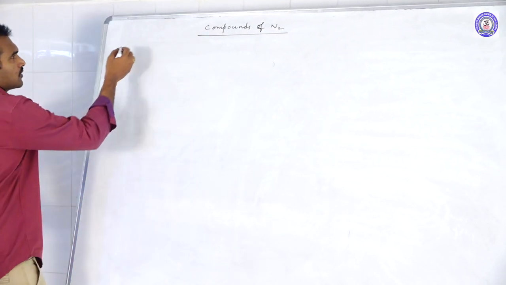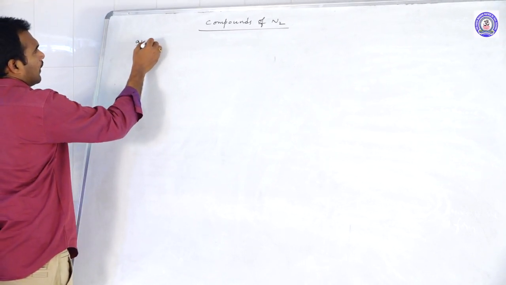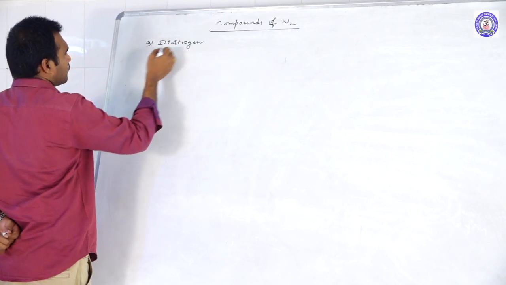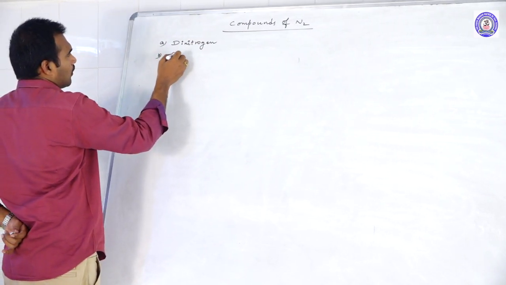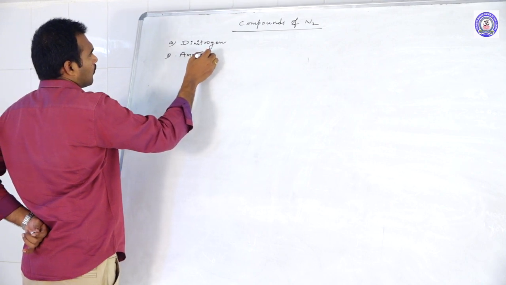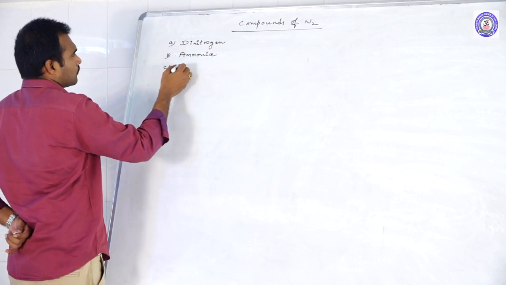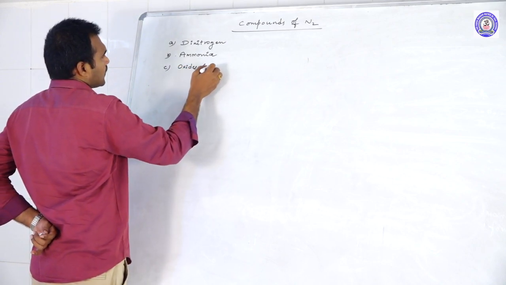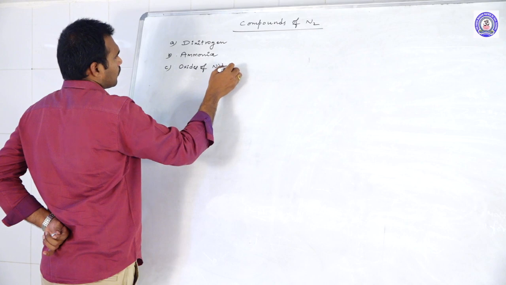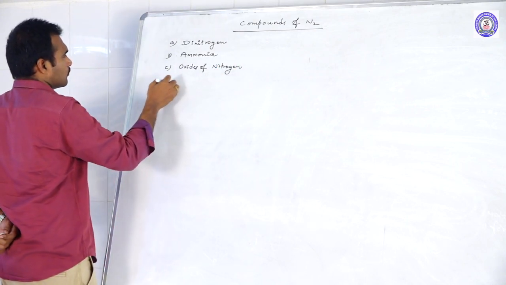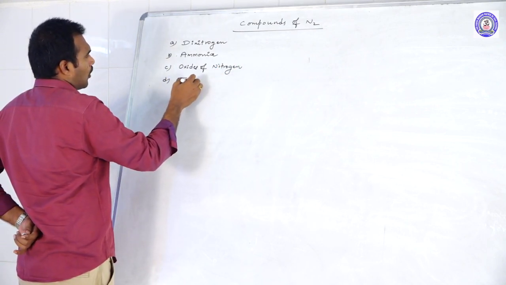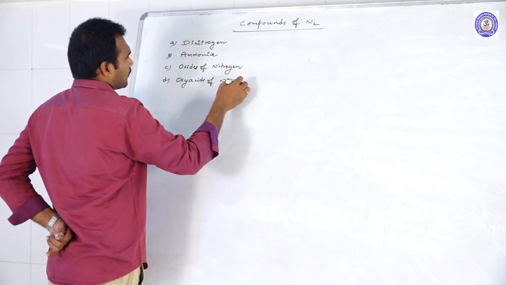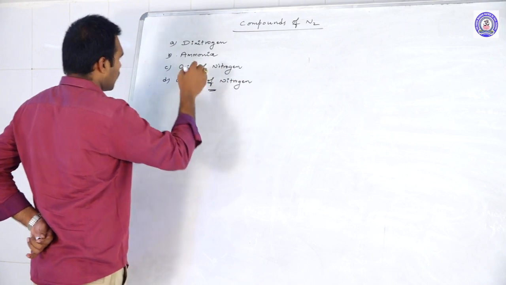In this, let us start with dinitrogen, and the second one is ammonia, and oxides of nitrogen, oxy acids of nitrogen. So these are the four compounds.